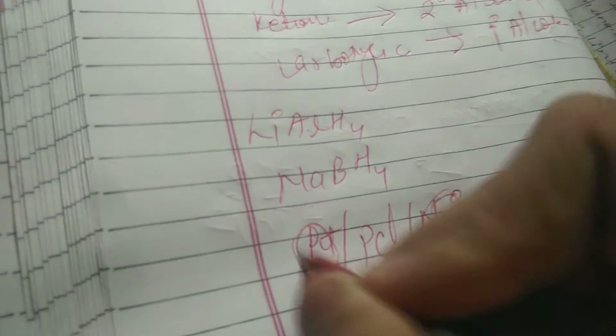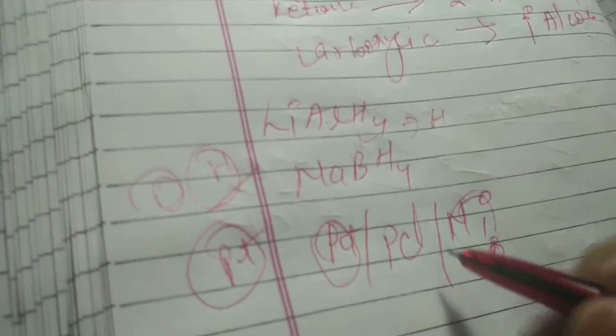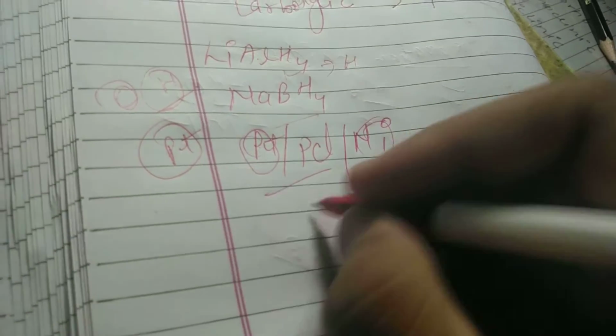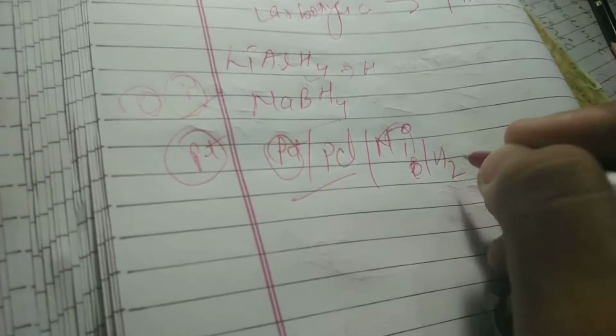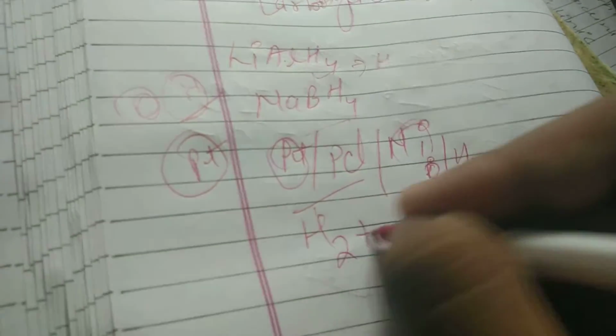So why we are taking this, because these metals, when you learn surface chemistry, absorb hydrogen on their surface, so they act as a catalyst, they act as a hydrogen provider. Here LiAlH4 provides hydrogen, NaBH4 also provides hydrogen, and platinum and palladium work with hydrogen, so they have hydrogen. So we write platinum like H2 plus Pt.